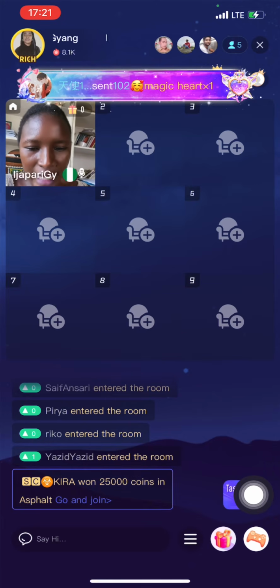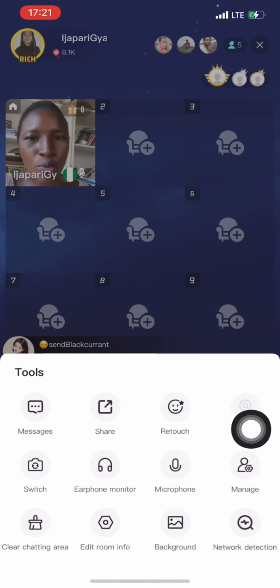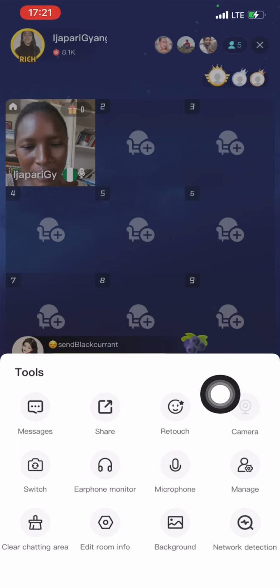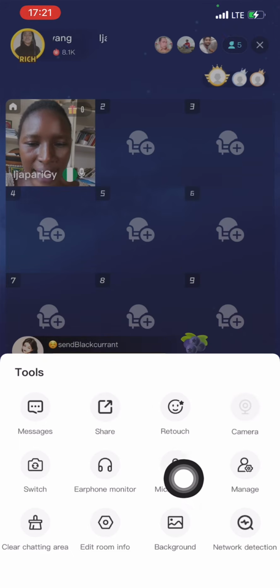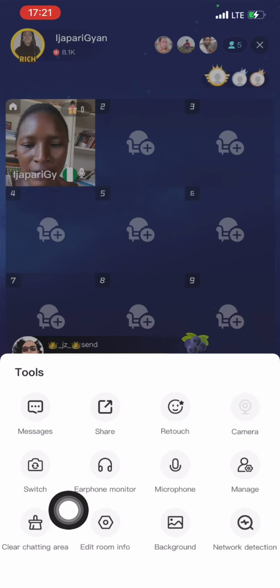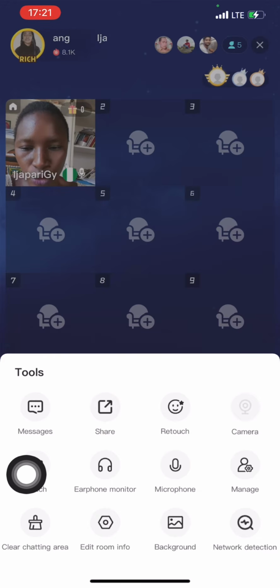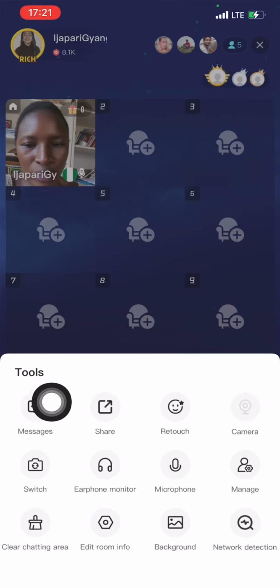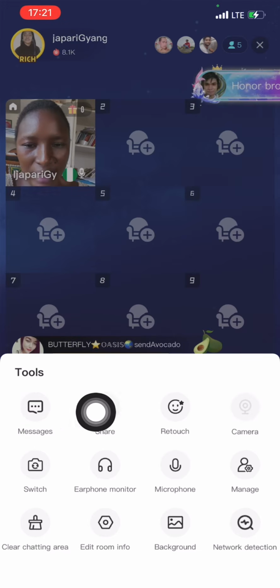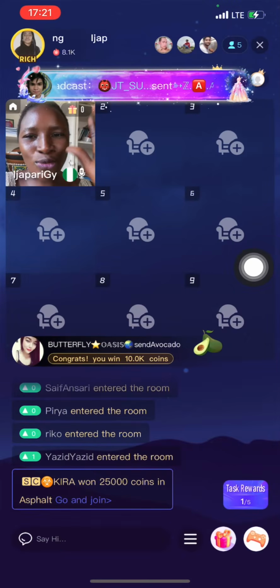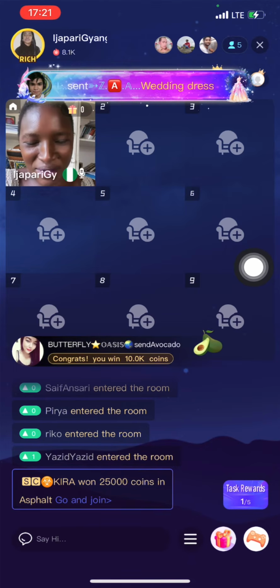So that being said, if I click right here now, as you can see, people are already joining my party and my mic is on. If I want to close my mic, I will close it right here. If I want a phone monitor, I will click here. If I want to switch my camera to back view, it will show here. If I want to be chatting with people or replying to my messages, I will see it right here. This video, I'm actually recording it for my YouTube channel. For those that are here watching me, please, so sorry.